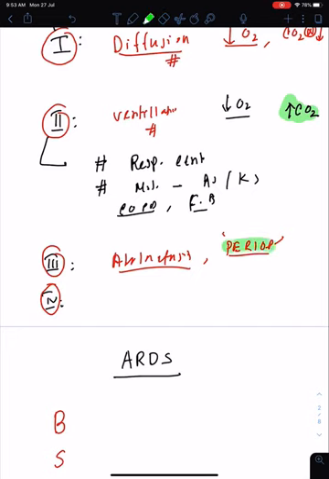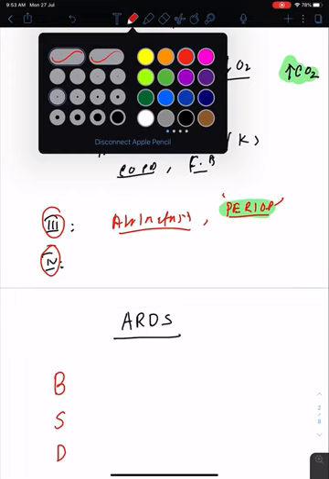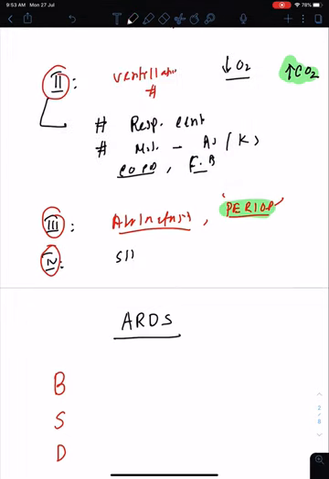Remember, in the perioperative period, the respiratory failure is obviously type 3. Now type 4 is due to shock. So if you see any history of MI, low perfusion, low volume, it's a shock, and in shock the respiratory failure we see is type 4.